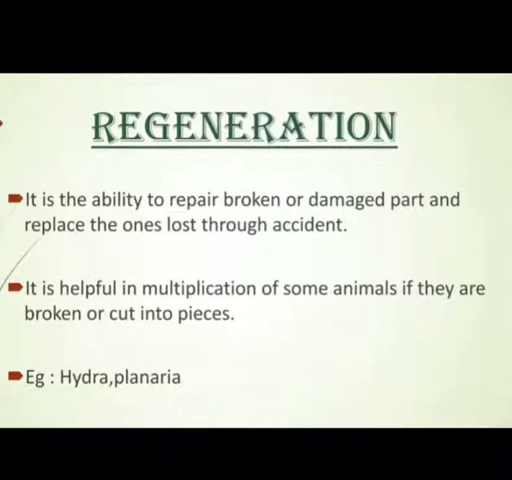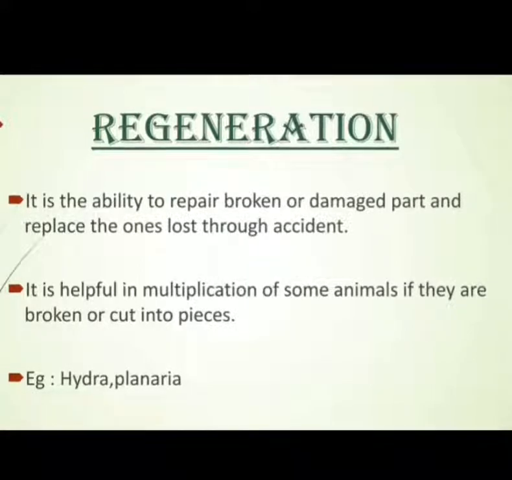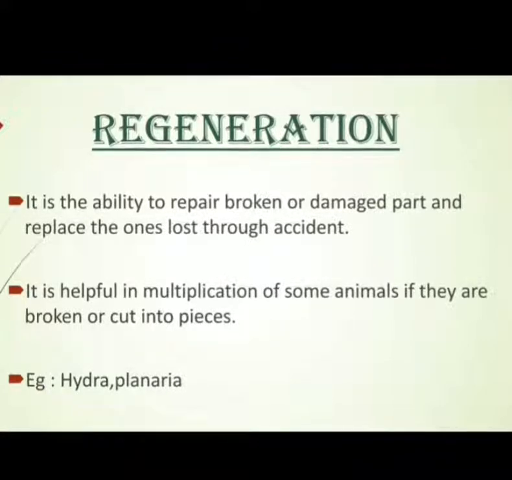In these organisms, when they are cut into pieces, some specialized cells present in the broken end of the organism have the ability to proliferate and multiply into many cells. These different cells undergo changes to form various cell types and tissues.